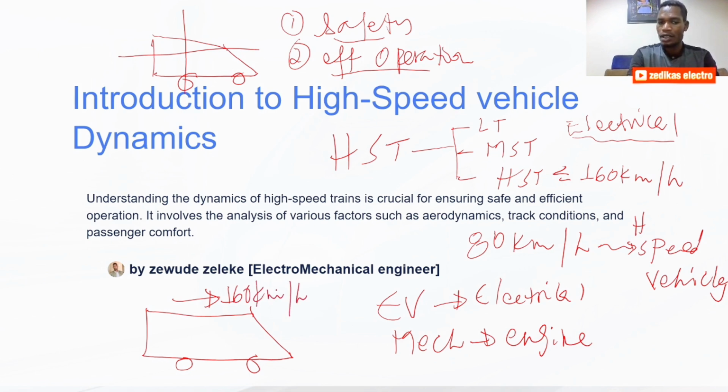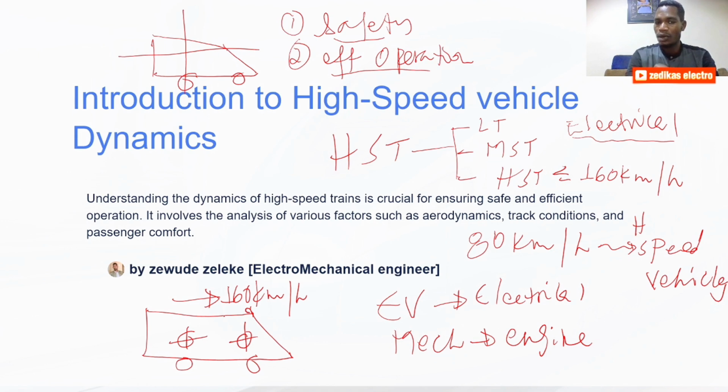So suppose the vehicle is driven at this speed of 160 km/h. There is a forward force, and we have an opposing force because of the external design of the vehicle, the environmental conditions, and the topography of nature. That opposing force is the so-called aerodynamics force, or aerodynamics effect.